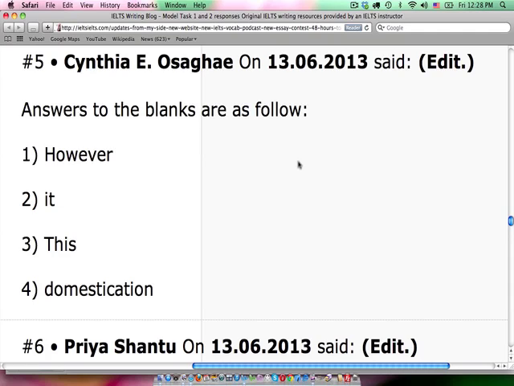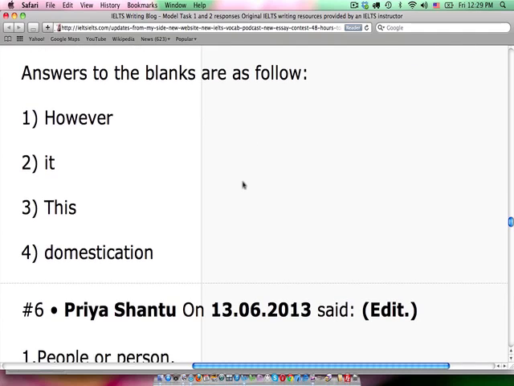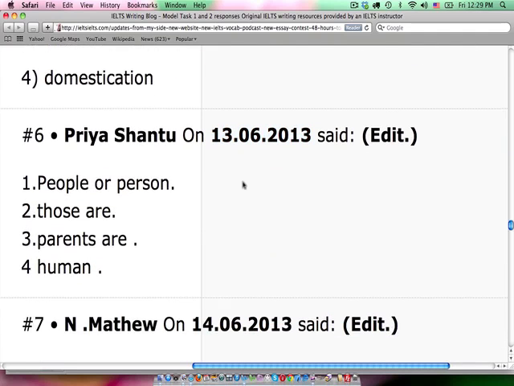Number 2, and okay, so firstly, living with animals provides companionship to people who are lonely, and it catalyzes, nope. Like I was pointing out before, just kind of awkward. You'd probably want to use the word this. This taught him, okay, that's fine. And number 4, domestication, no. But thank you for that, Cynthia.